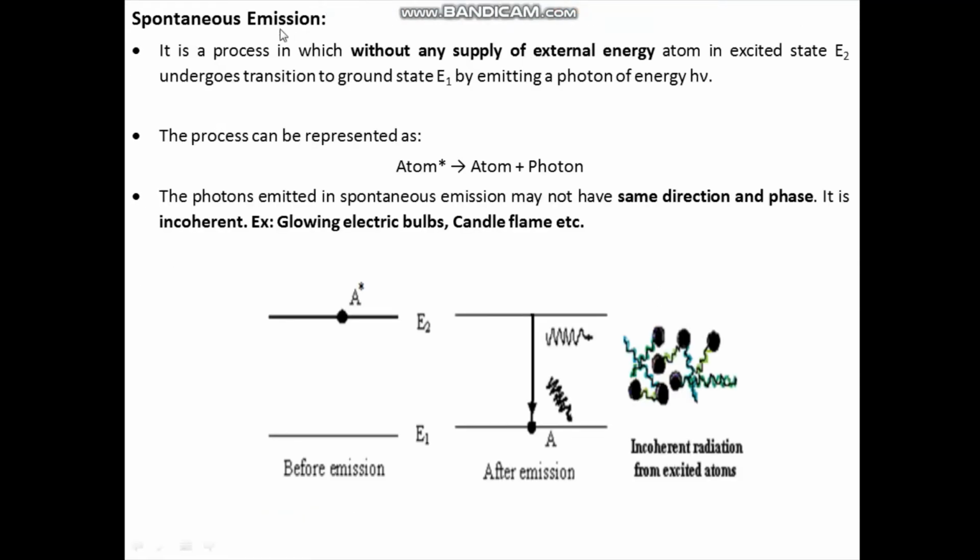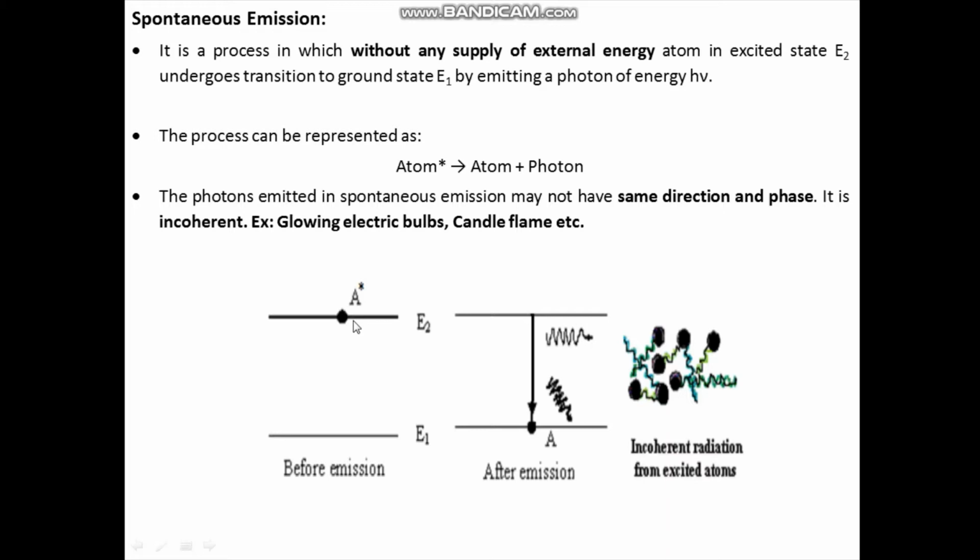Spontaneous emission is a process in which, without any supply of external energy or photon, the atom in the excited state E2 undergoes transition to ground state E1 by emitting a photon of energy h nu. In spontaneous emission, the atom is already in the excited state, and an atom in the excited state is highly unstable.